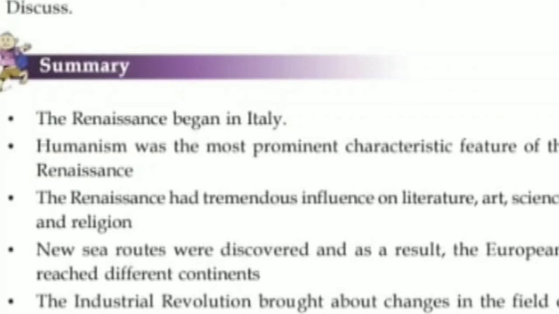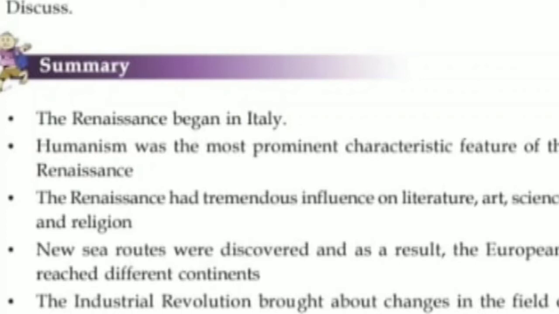At last, here is the question for you in the table: invention during the Industrial Revolution and scientists. Flying shuttle, invented by John Kay. Spinning jenny, James Hargreaves. Next, steam engine, James Watt. Next, locomotive, George Stephenson. Here, how did scientific invention influence the system of production?